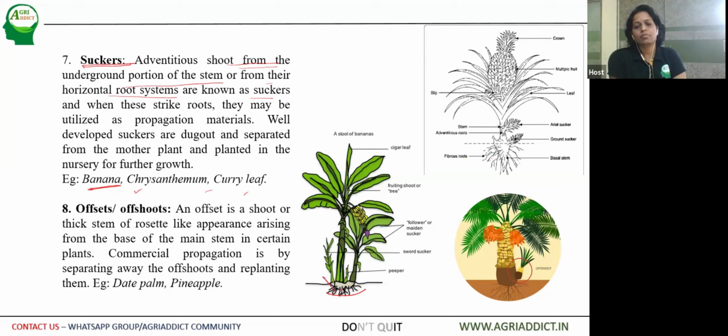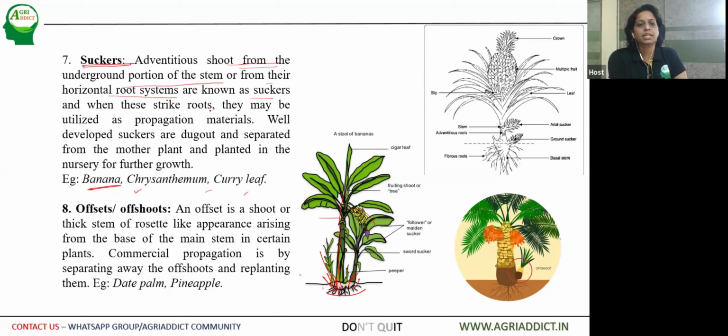More plants will arise, but there is a single main plant for the growing season, which produces the fruit. Apart from this, we have sword suckers and water suckers in the case of banana. If we cut the rhizome part, the underground part, it can be used for further propagation.